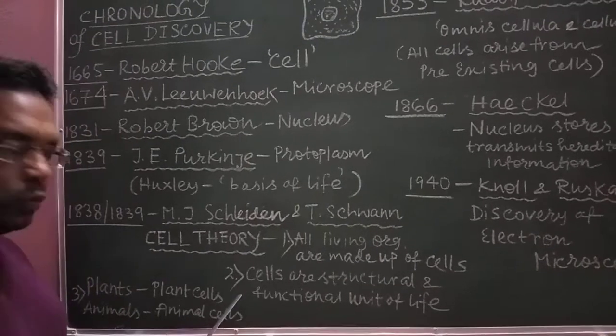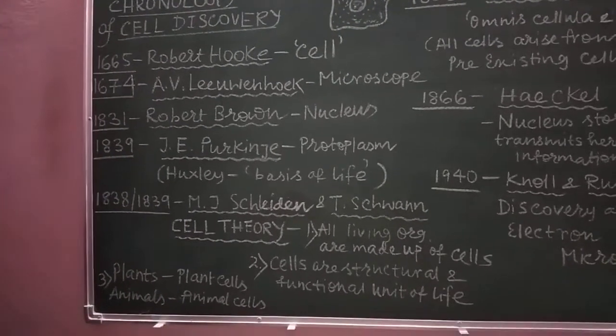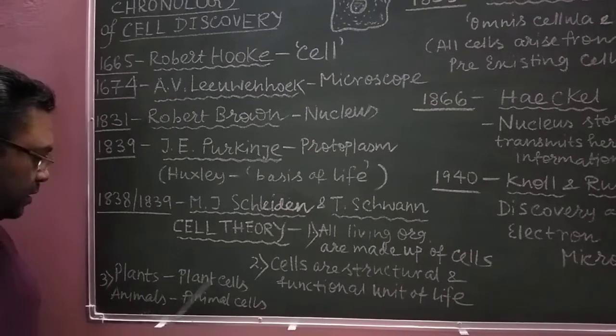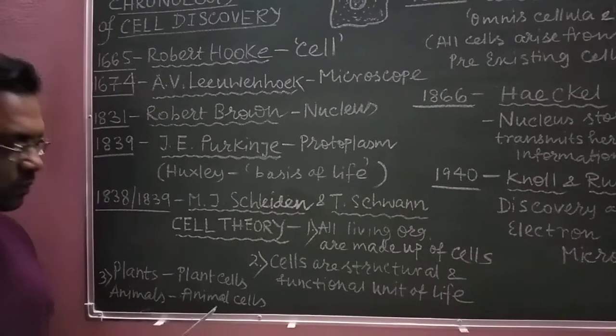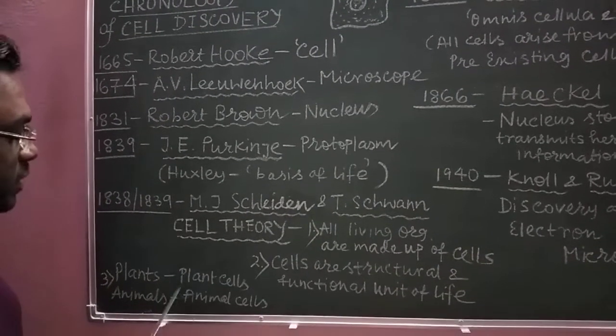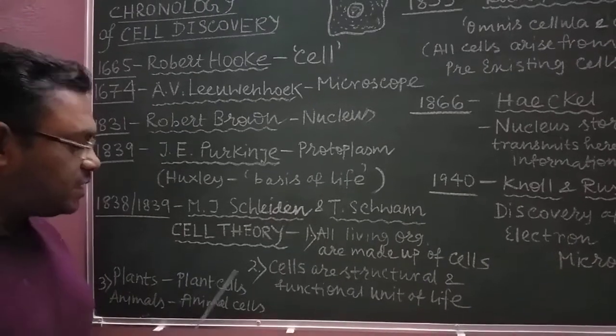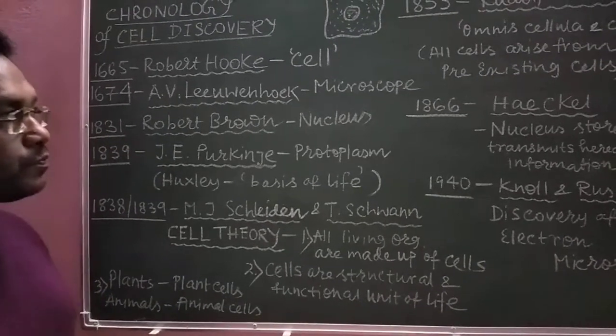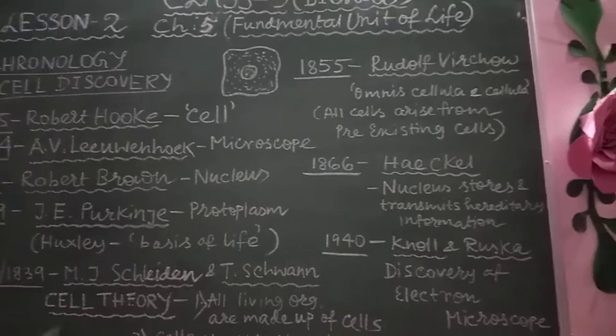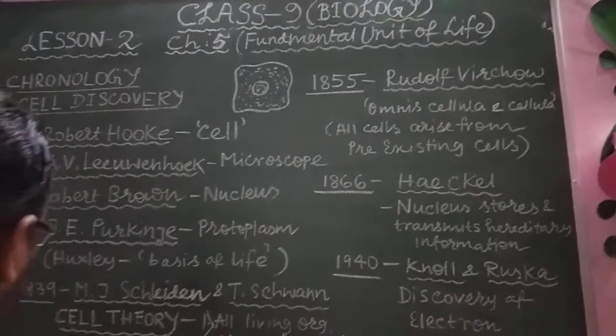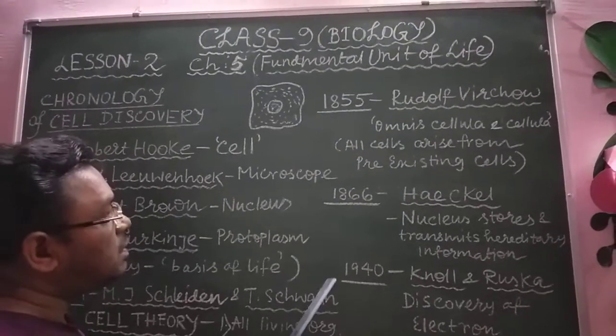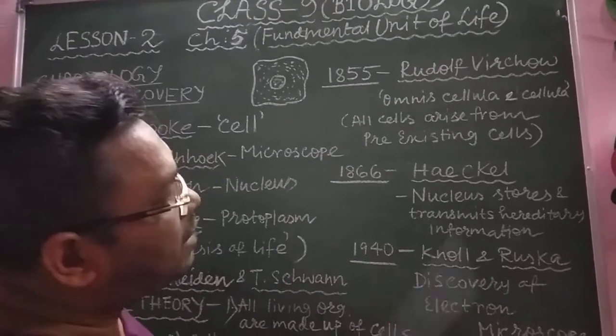This is a very important point here. And plants are made up of plant cells and animals are made up of animal cells. That means they discovered the differences between plant cells and animal cells also. Later, as the discoveries were going on, many scientists started discovering different parts of the cell.